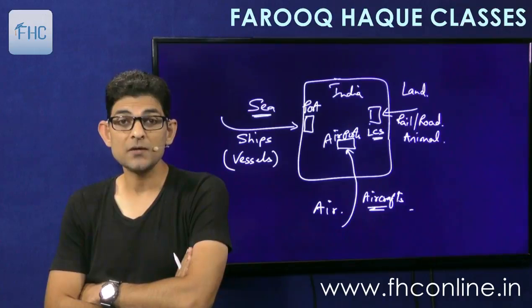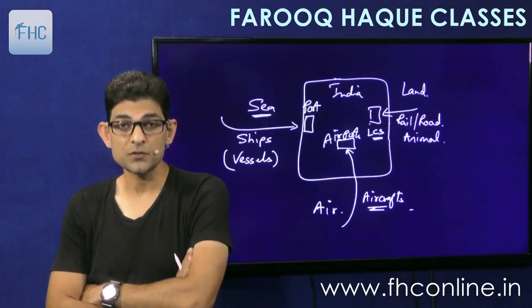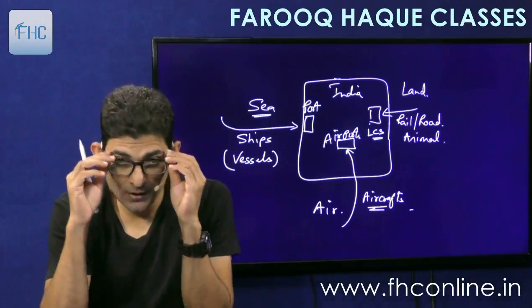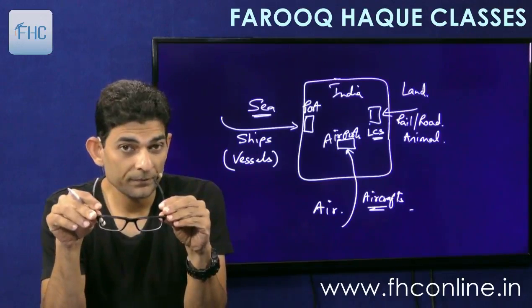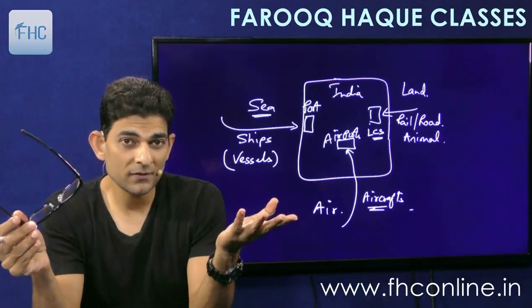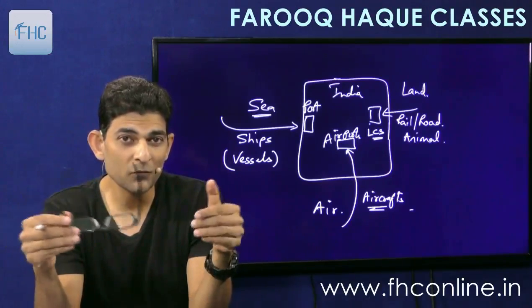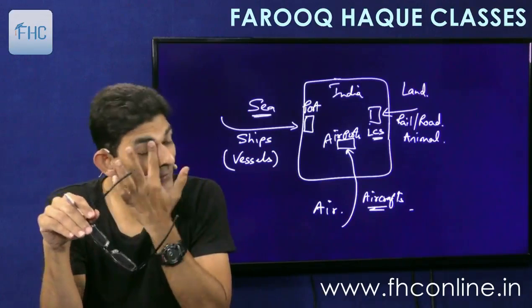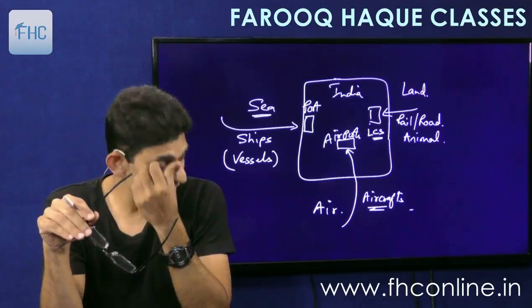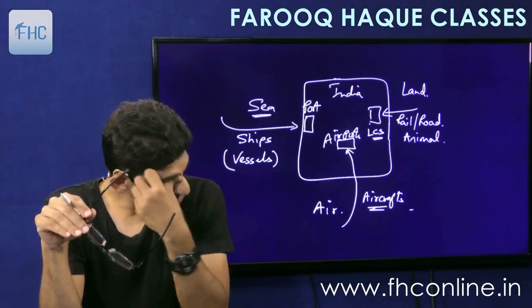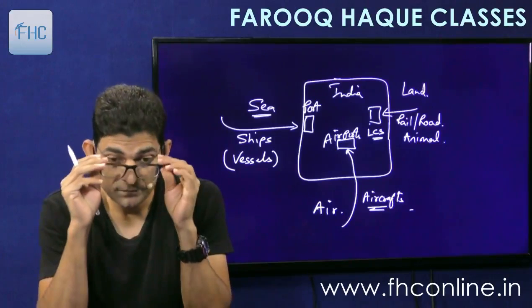Okay, and then, as we had discussed in that chapter, since the ports are only on the coastal areas and ship is the major source of transportation of international goods, because they bring bulk quantity of goods, air will be very costly, and land, we don't have much borders, only with these few countries who are poorer to us, so we don't import from them, rather we export more of the goods to them. Okay, that was an egoistic point, but still that's true. So normally the goods which are imported into India come through ship, the shipping routes.